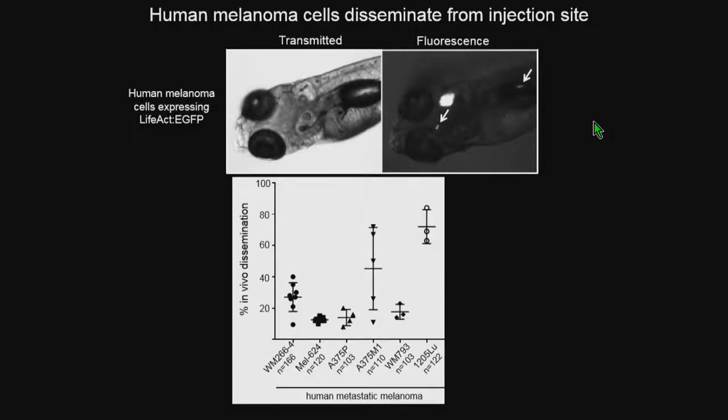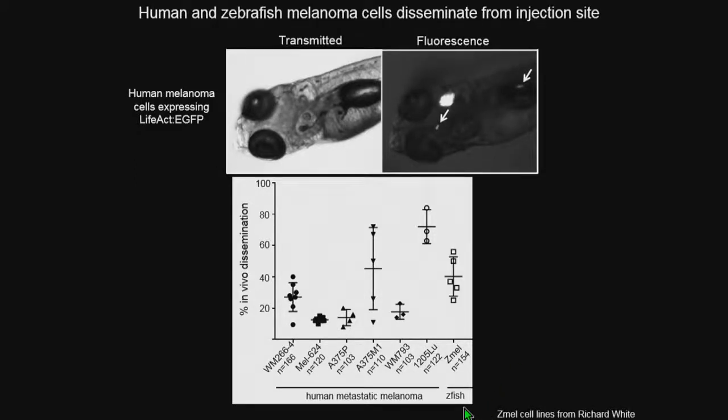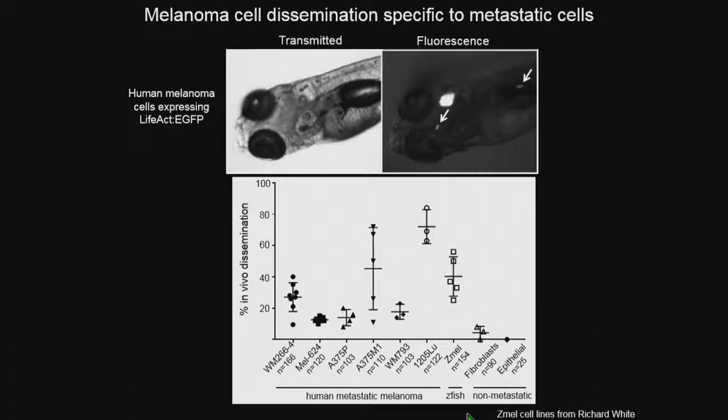And we went through a panel of metastatic melanoma cell lines to show that they all disseminate at varying degrees. So each dot in this graph is an experiment comprising anywhere between 20 and 40 larvae. So 40 means 40% of the fish in that clutch looked like something like this. This was true for human metastatic melanoma cells, but also for zebrafish melanoma cells. We acquired cell lines from Richard White. And importantly, when we put in non-metastatic cells, they do not disseminate to the same degree, suggesting that this dissemination is a feature that is specific to metastatic cells.